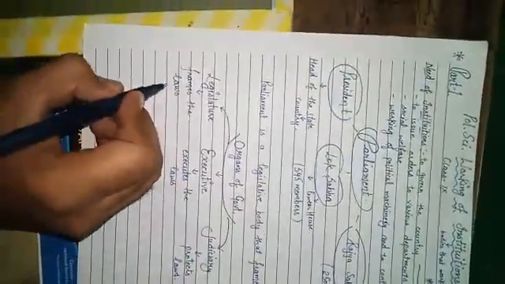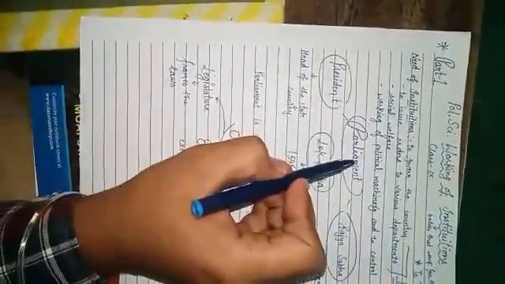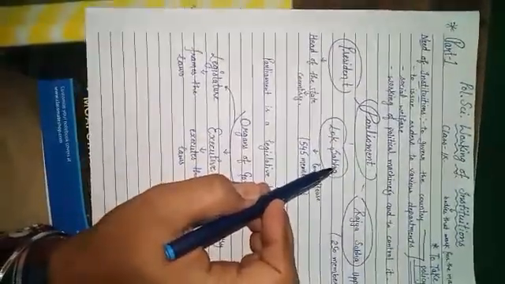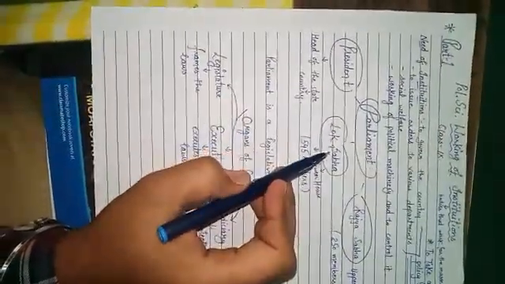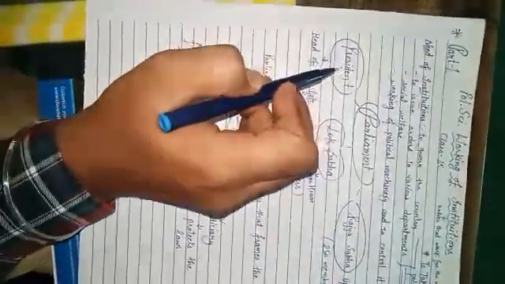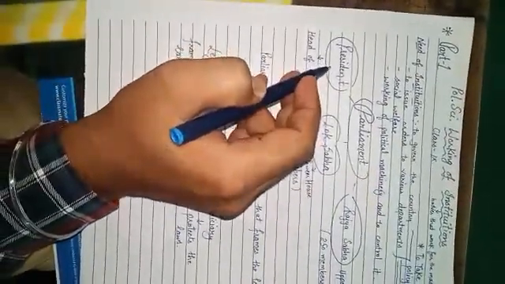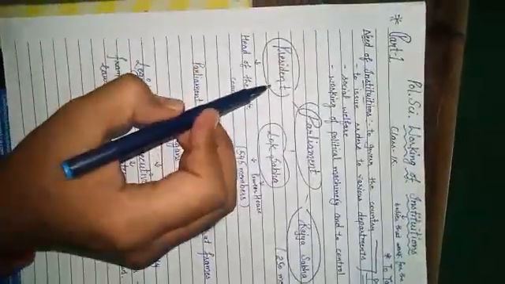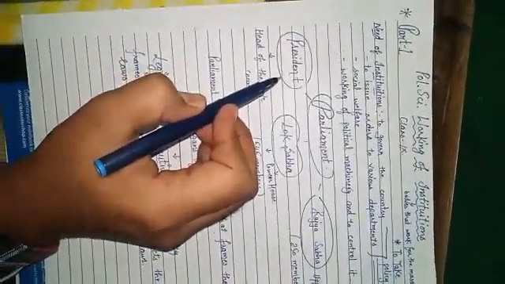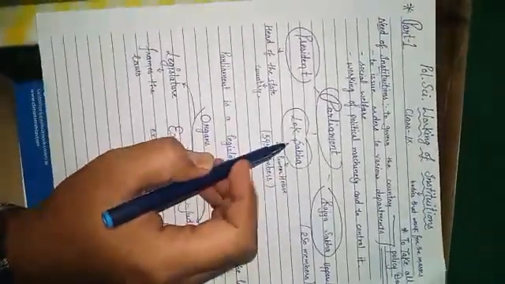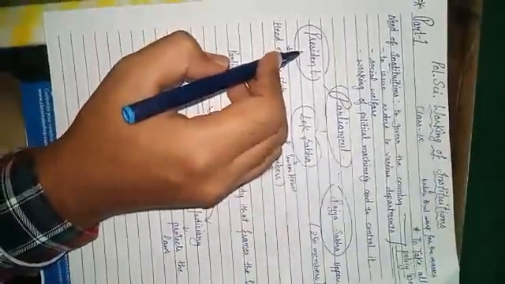Legislature, the laws are made in the parliament. First, a bill is introduced in any of these houses, and that bill is passed by these two houses, and then it goes to the president, and when president signs the bill, it becomes a law. You can take this example of the recent agricultural bills. These have been passed by both of these houses, and it has been signed by the president now.